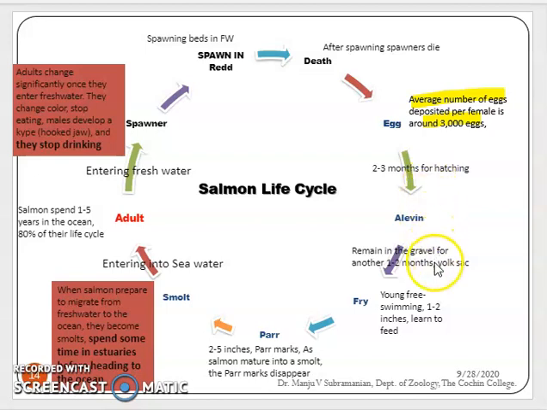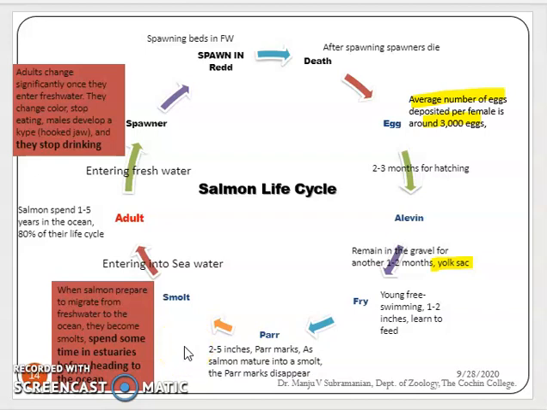The young remain inside the gravel for about 1 to 2 months, taking nutrients from the yolk sac, and then swim freely, at about 1 to 2 inches, learn to feed, and swim back to the seawater. When salmon prepare to migrate from the freshwater to the ocean, they become this small. They spend some time in the estuaries before leaving for the ocean.